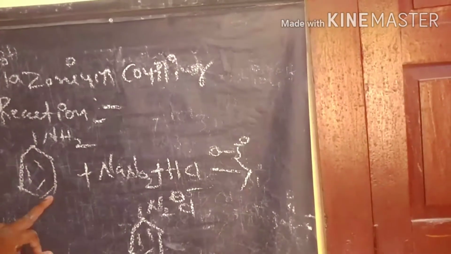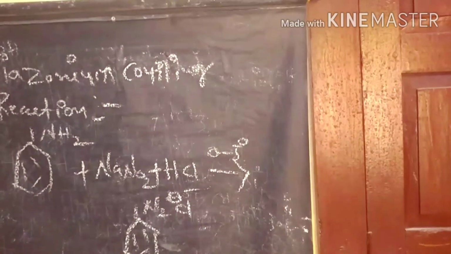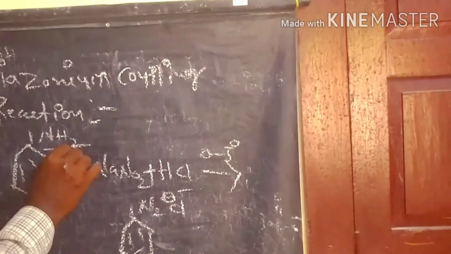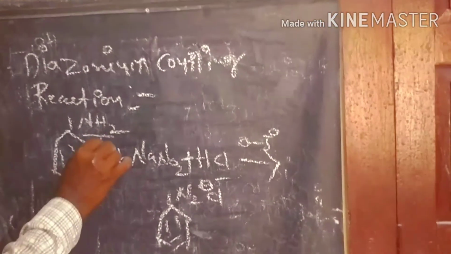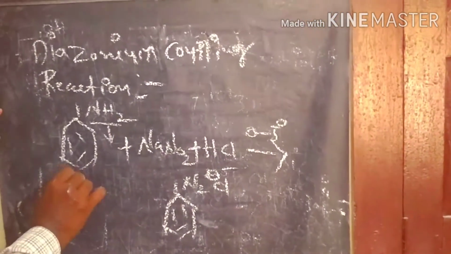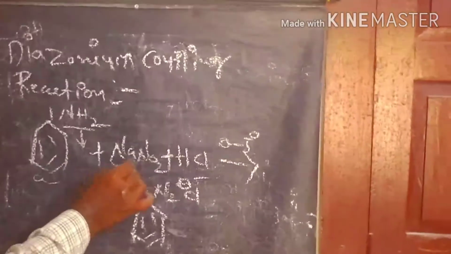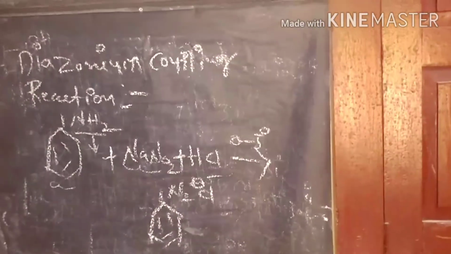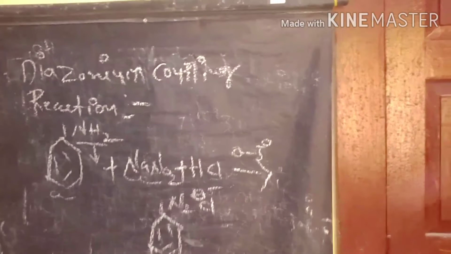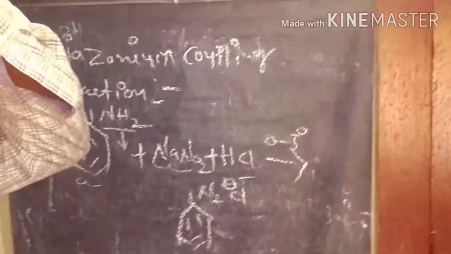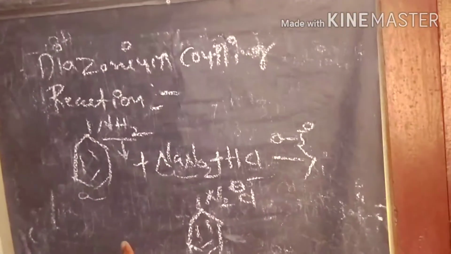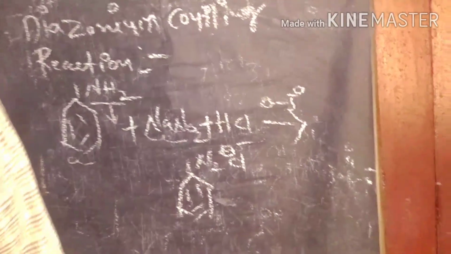So this is aniline. We call it a benzene substituted with an amine group, a primary amine. The aniline reacts with sodium nitrite under HCl, that is, acidic conditions. Finally we get the diazonium salt as the product.